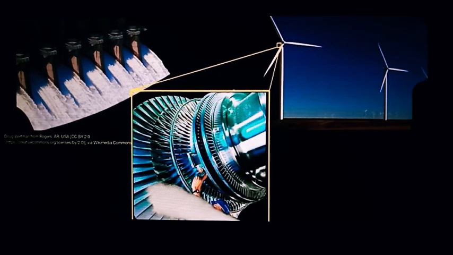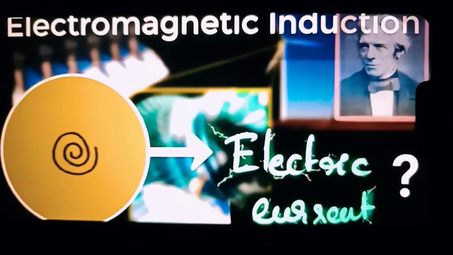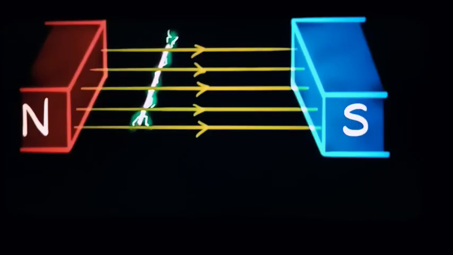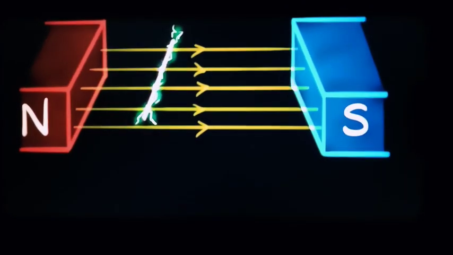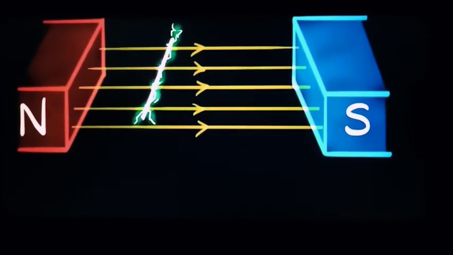Then how does the turbine work? It is based on the technology of electromagnetic induction. What Michael Faraday introduced is that in a magnetic field, if you move a wire which conducts electricity, then there is a flow of current. When there is a movement of the wire in the magnetic field lines, there is a flow of current. Yes, which we have studied just now.